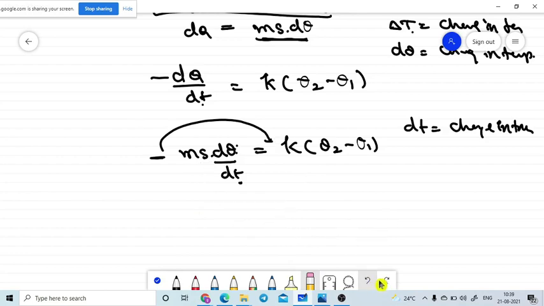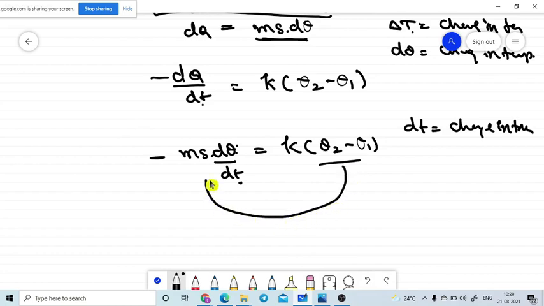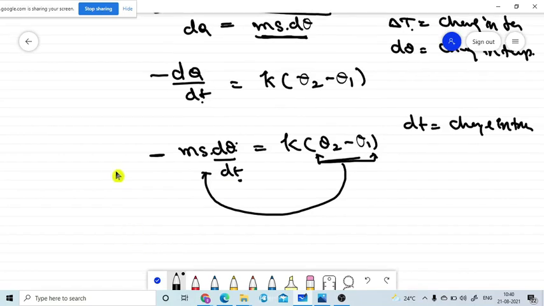Our goal is to find the final temperature. So these are the temperature terms. I am bringing all the temperature terms to one side, and the remaining terms to the other side. So I am sending this temperature term to this side, and that is equal to all the remaining terms on the other side.